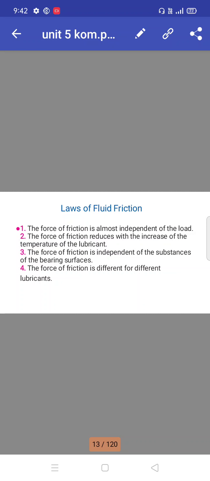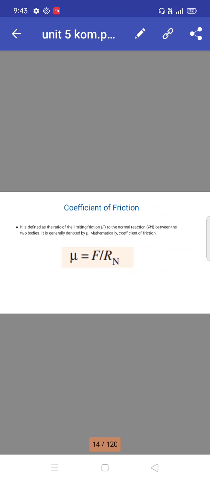Laws of fluid friction. The force of friction is almost independent of the load. The force of friction reduces with increase of the temperature of the lubricant. The force of friction is independent of the substance of the bearing surface. The force of friction is different for different lubricants. The coefficient of friction.